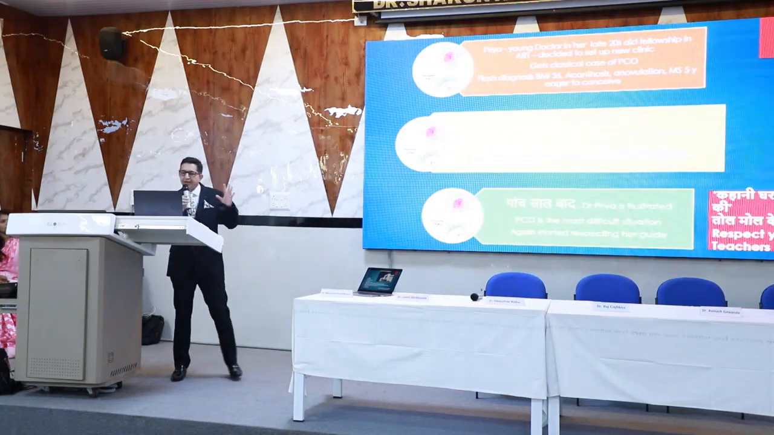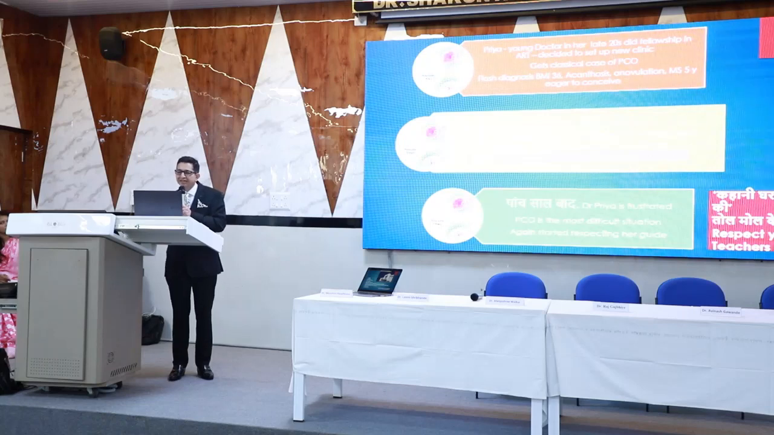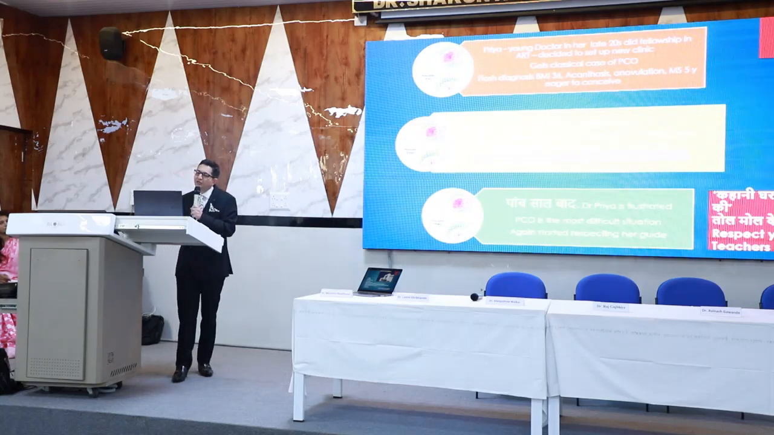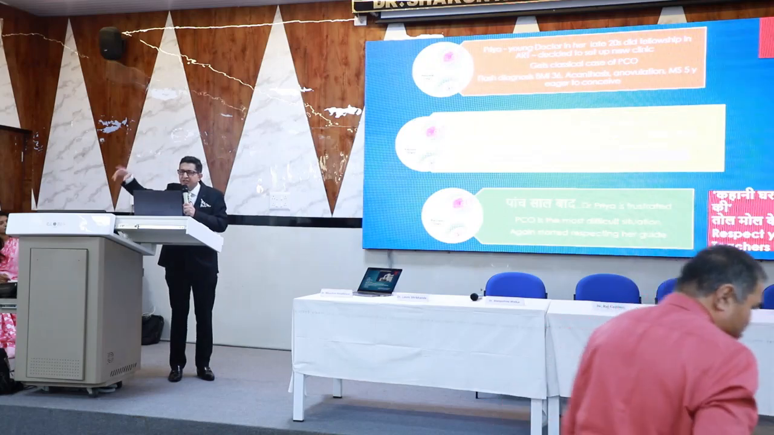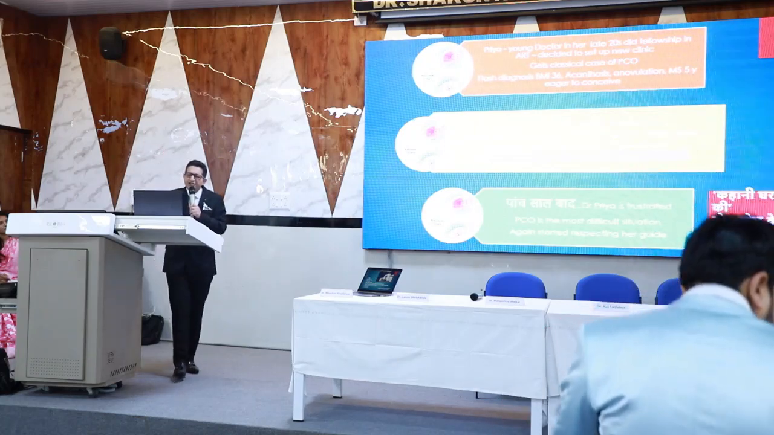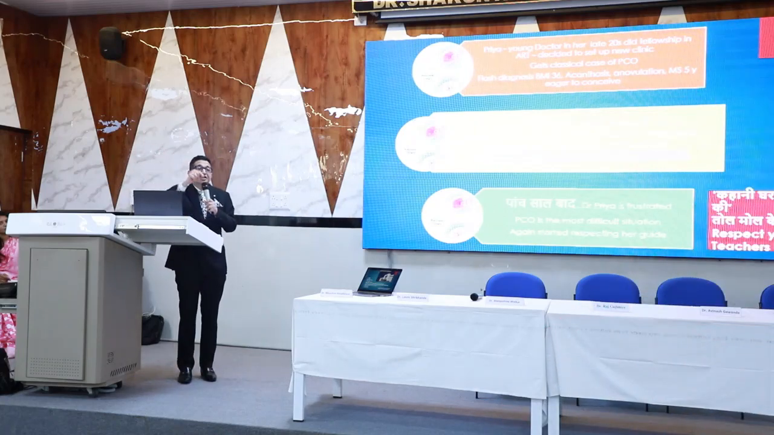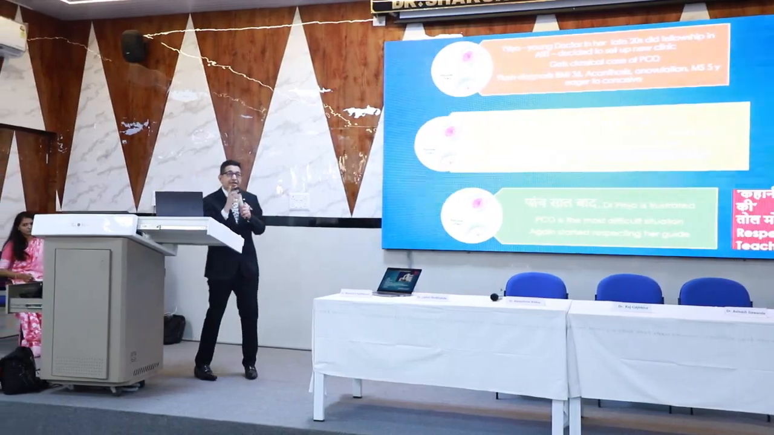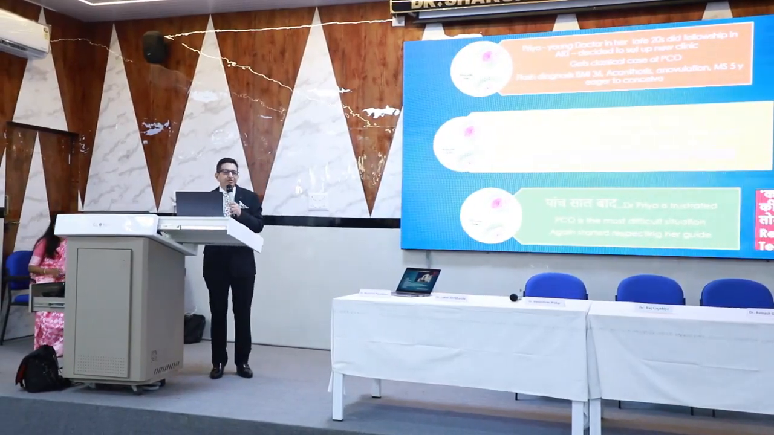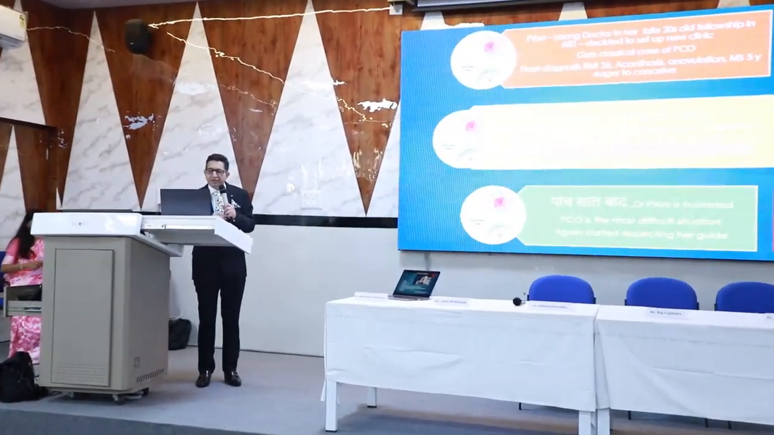Now I will tell you a story of Priya. Priya is a young girl, in her late 20s. She did her fellowship in ART and decided to set up a new clinic. She gets a classical case of PCO, flash diagnosis: BMI 36, acanthosis nigricans, anovulation, married since 5 years, and eager to conceive. Basic investigations done, she starts clomiphene citrate, the patient conceives in the first cycle and has a successful pregnancy. Happy end of the story.